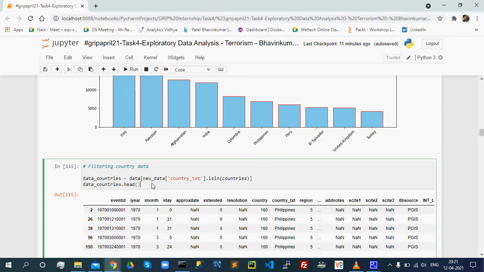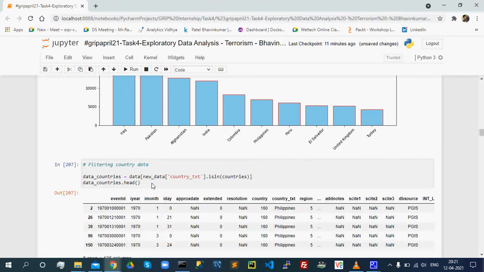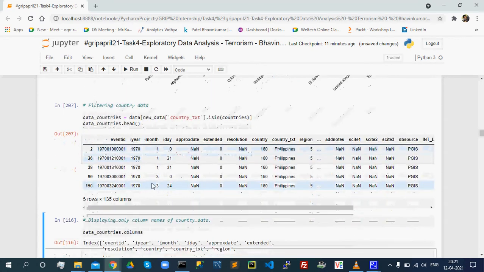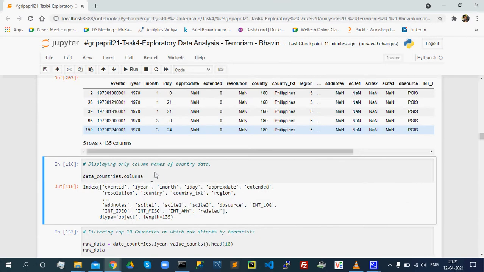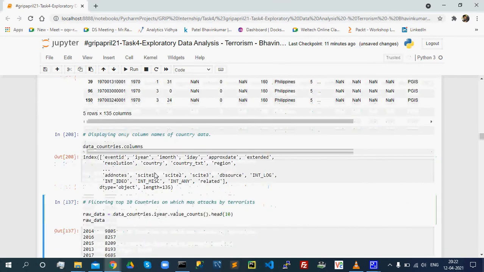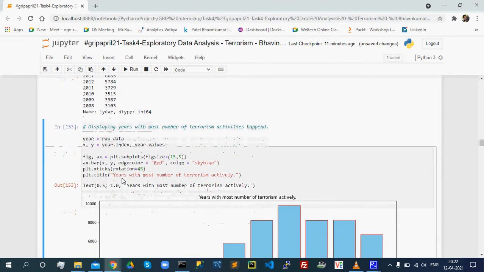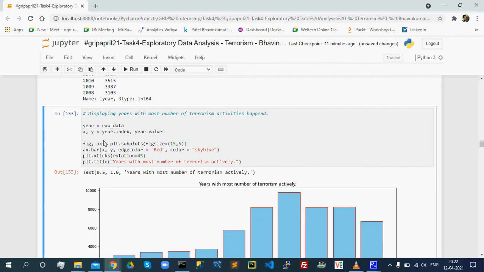Now filtering country data. I have filtered the country data using the isin function. Let me store some countries to the columns. This is the raw data. Displaying the years with the most terrorism activities.